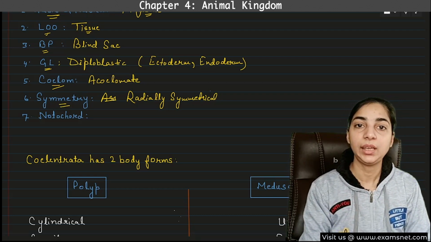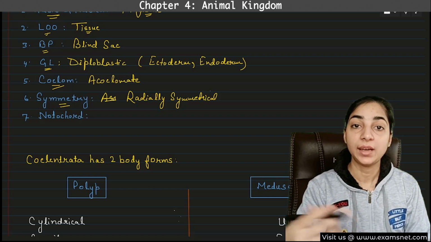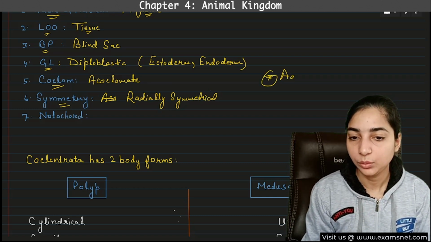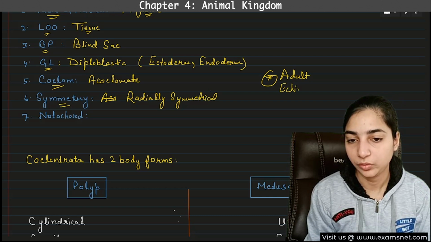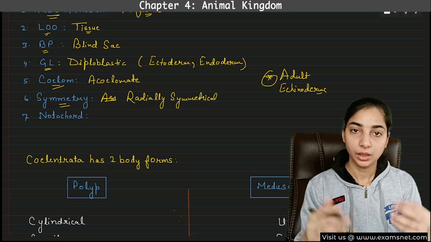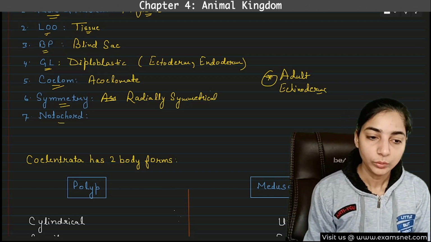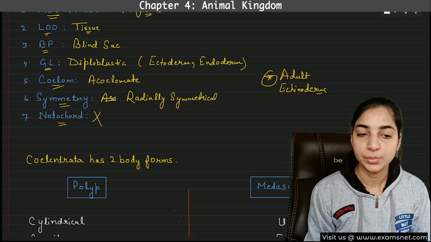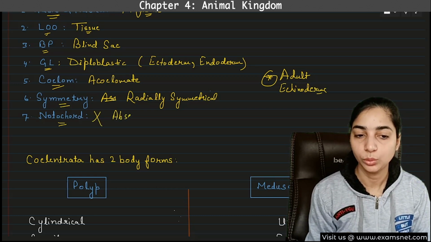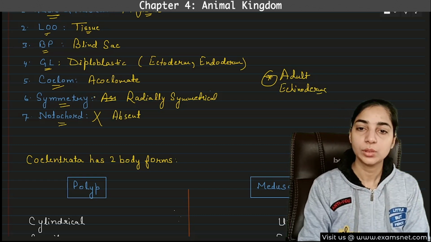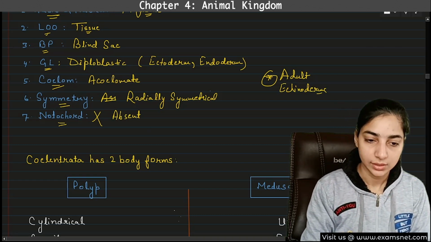And other than that, the adult echinoderms. Here you have to remember the adult echinoderms are also radially symmetrical, whereas the larval form is bilaterally symmetrical. Now, what about notochord? Obviously, it will be absent, because notochord will be present only in the chordates. So this was about the general characteristics.